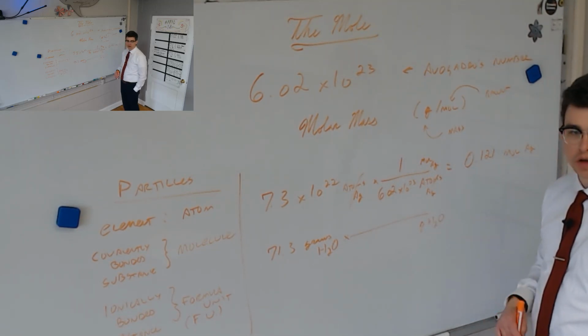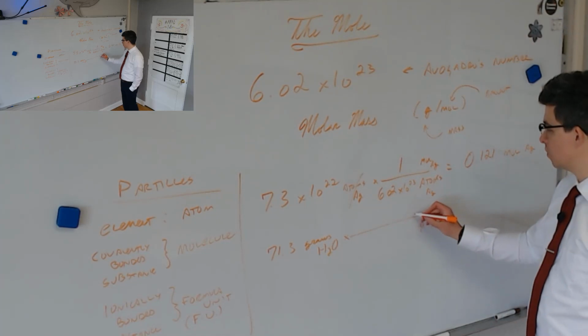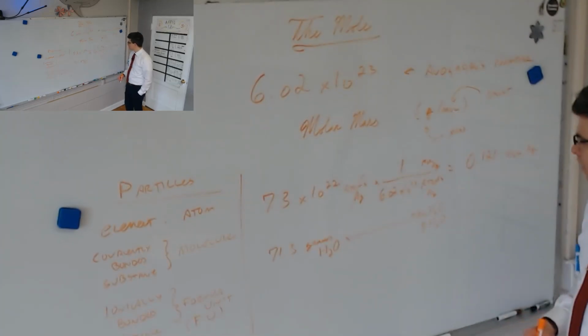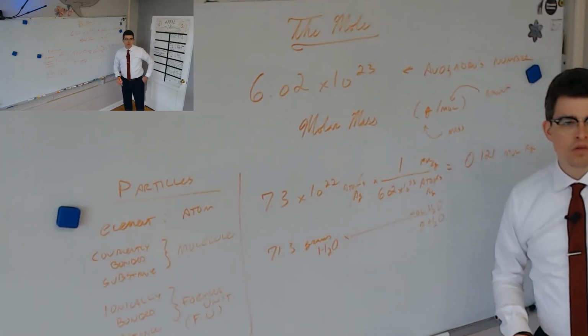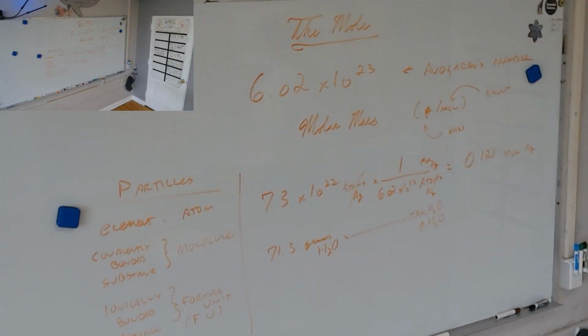What are we trying to go to, though? I didn't even tell you yet, but we're going to go to moles. We'll pretend the problem said go to moles of H2O. How many grams are in a mole of H2O? Well, for things that are on the periodic table, you can just look at the molar mass. That's why this number is so important. In physical science and in the beginning of this year, we found that we can't use this number for finding how many protons, neutrons, and electrons are in an atom. And at the time, it seemed like, why would we even have this number on here? Well, it's because of this. This is something we do much, much more frequently than that other thing. And this is a much more important number because, basically, these are not whole numbers.